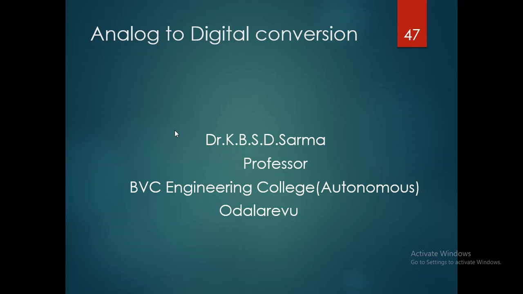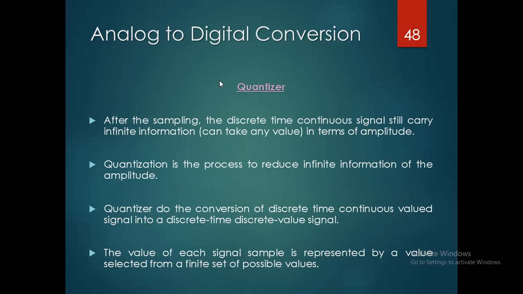Before, we had discussed the anti-aliasing filter, which is one of the important sections in the DSP process block diagram, and now we are going to discuss the most important feature, that is analog to digital conversion. As we know, an analog signal is first given to the anti-aliasing filter, and later it is given to the analog to digital conversion. The analog to digital conversion consists of a sample and hold circuit. In the sample and hold circuit, one of the important sections is the quantizer.